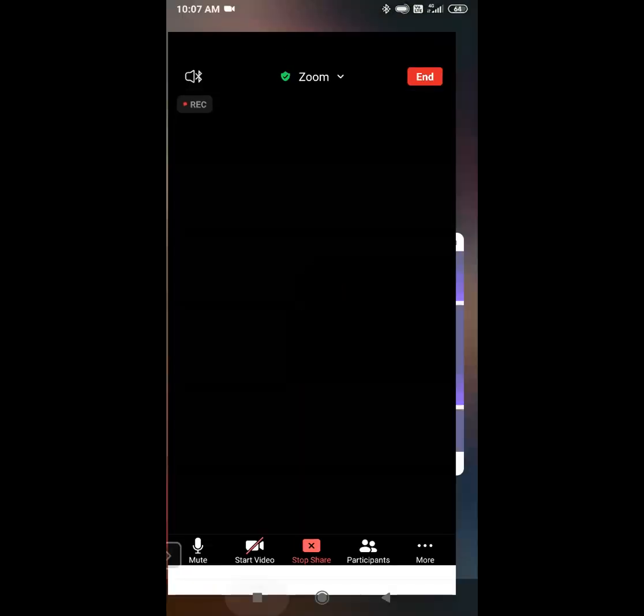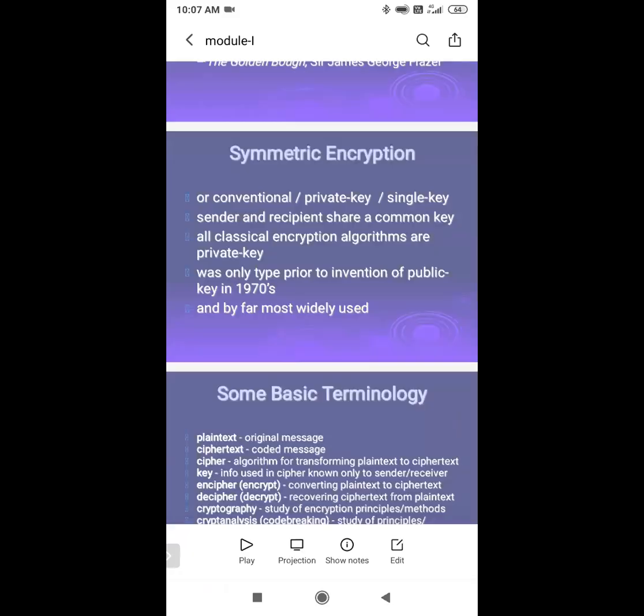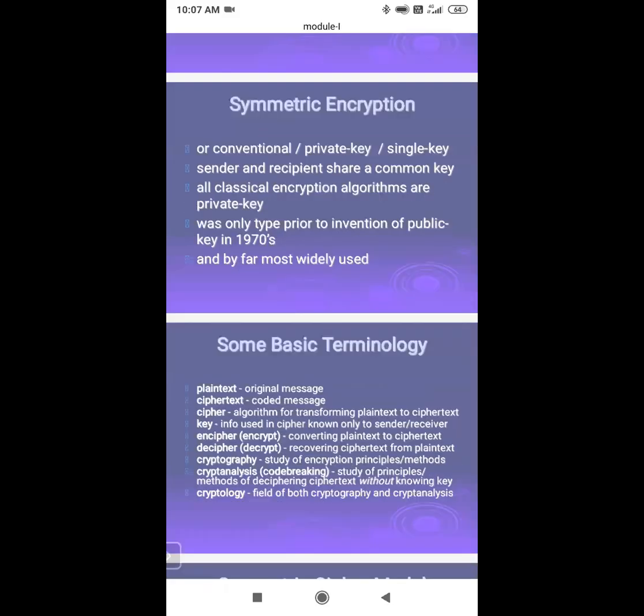Yes, whatever you said is correct. The sender and receiver will use the same key, so we can say conventional encryption, single key encryption, or private key encryption. If different keys are used for the sender and receiver, we say two key encryption, public key encryption, or asymmetric encryption.